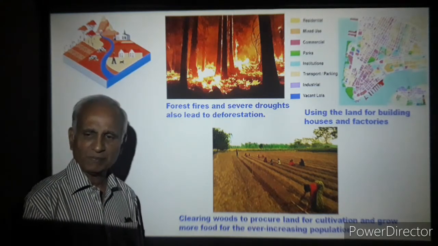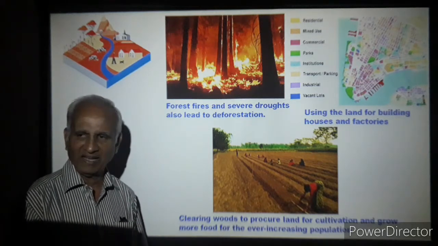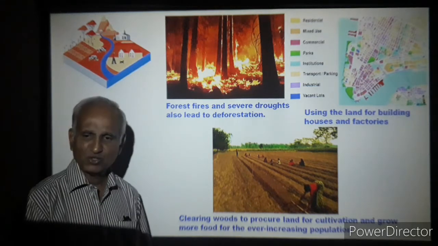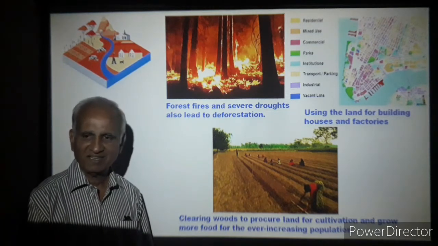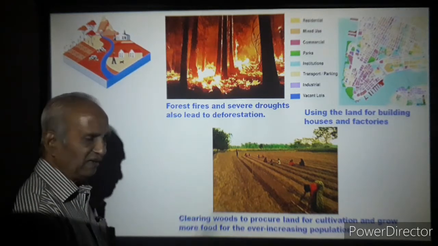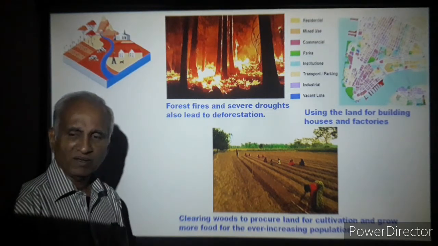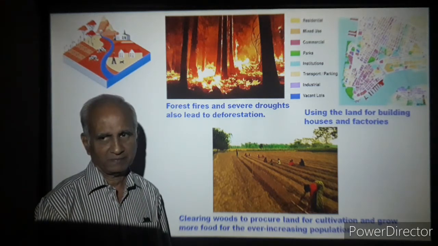There's a big difference between a thick forest and an agricultural area. This greenery is not enough to bring about a substantial change in the environment. So woods are cleared and you move for developing agricultural land.